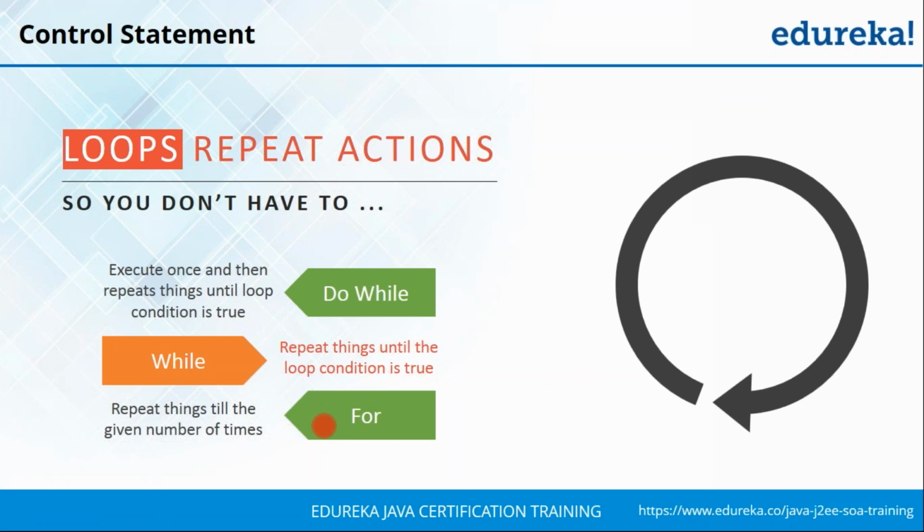Now the for loop is also an entry control loop, but the difference is that you use the for loop when you know the number of times you're going to repeat something. So let's say you want to execute a certain set of statements 10 times, then you can put it in a for loop and specify it has to run 10 times. So I hope you're clear with respect to the three types of loops we have.